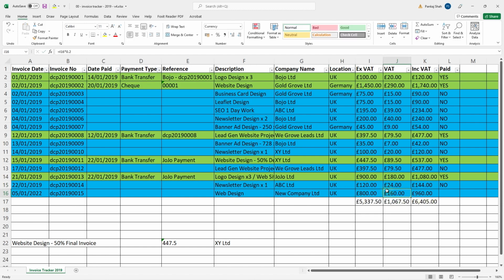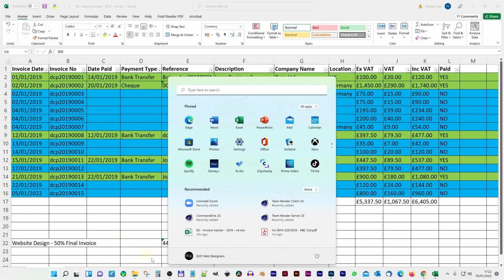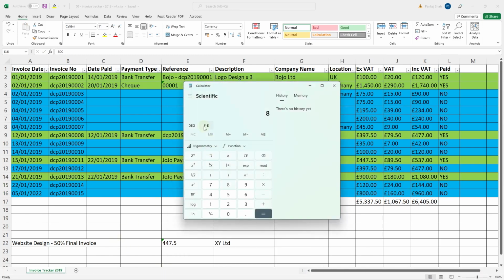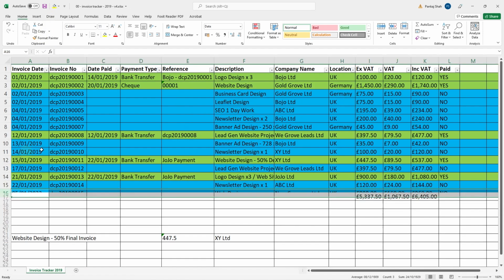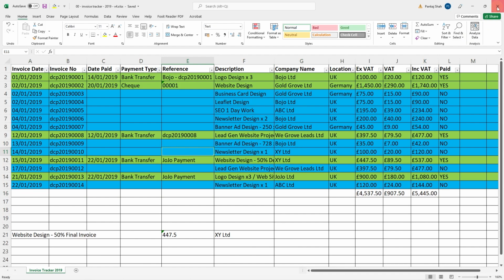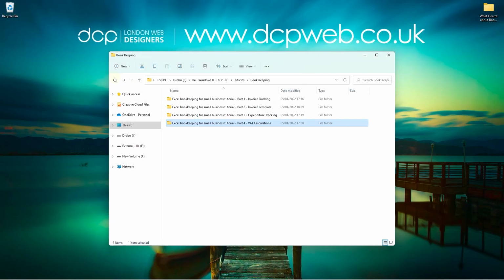As soon as I move to the next row, you can see that the VAT calculations are done for me straight away. So we know that these VAT calculations are correct. We can also double check them with a calculator. We can do 800 times 1.2, and we'll see that it's 960 total, which is the correct amount. I don't really want to save that. That's just demo information there, right? And we can also track how much revenue we're generating, excluding VAT, including VAT, and how much the VAT amount is, and lots of good things that we learned in this series of 4 bookkeeping tutorials.